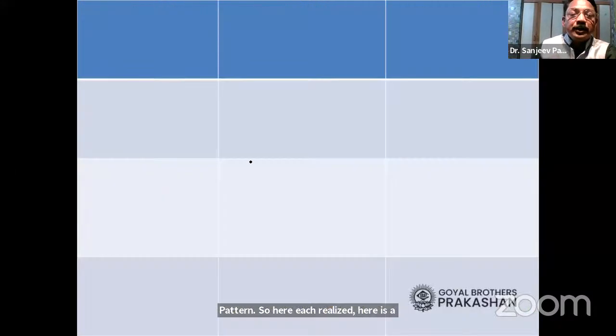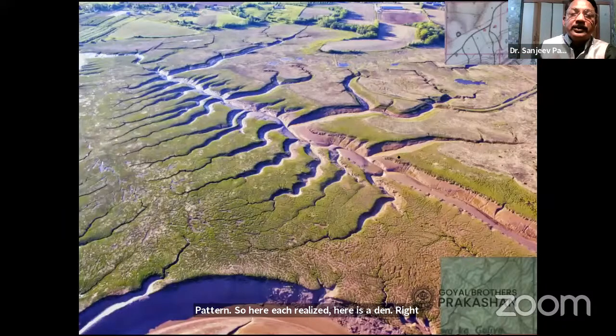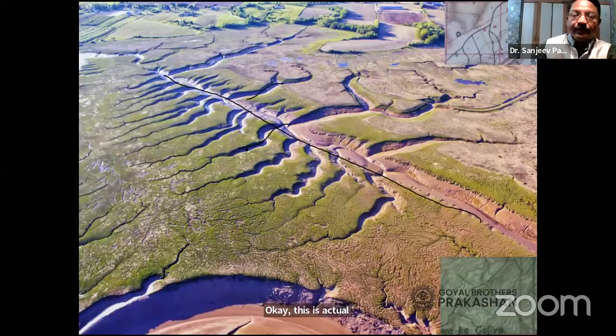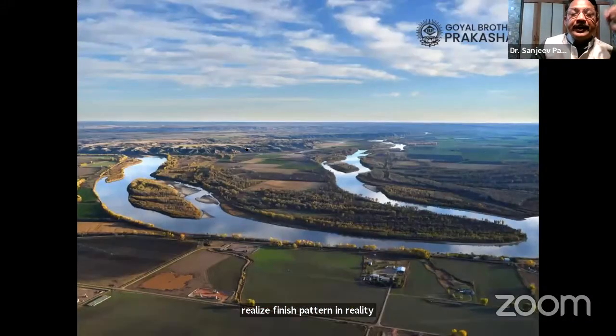There is another drainage pattern in the examination. Okay, this is the trellised drainage pattern in reality. See how it is seen. Okay, this is a dendritic.